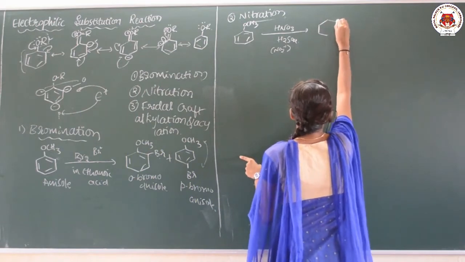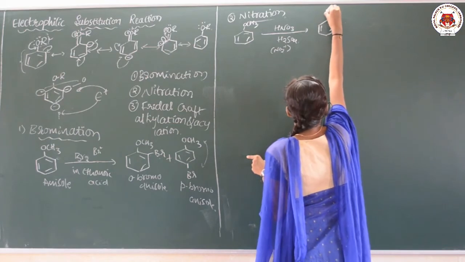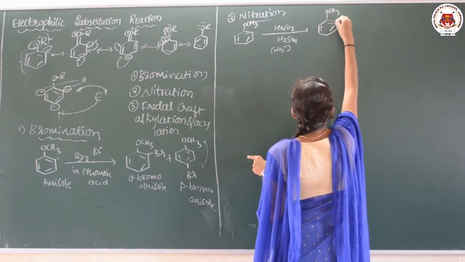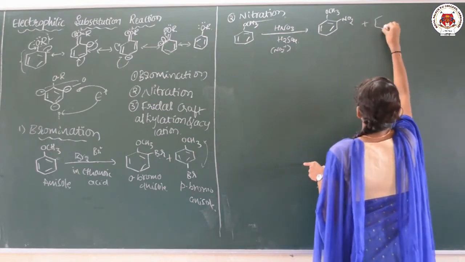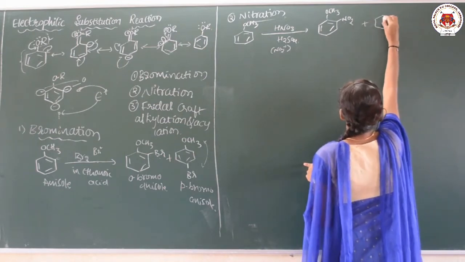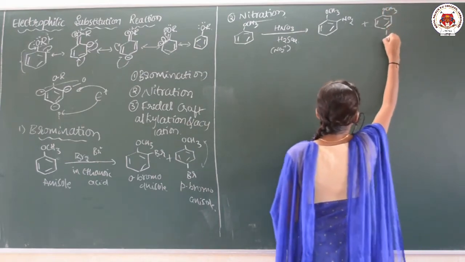Just attach the NO2 group to the ortho and para positions. Here it is OCH3 as it is with this NO2 group, and for the para position also you have to attach an NO2 group here.